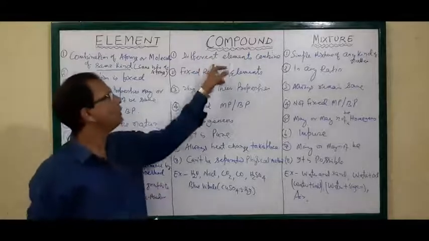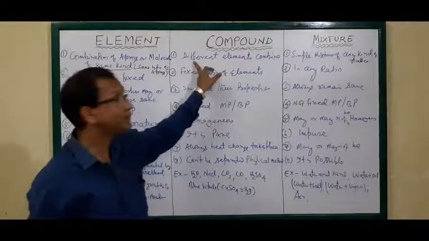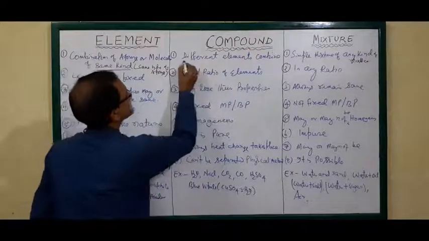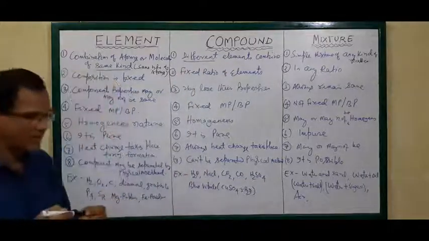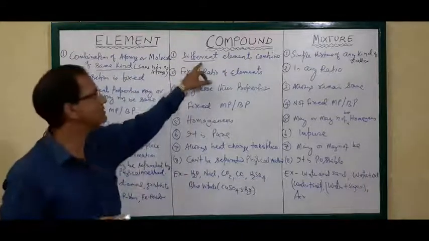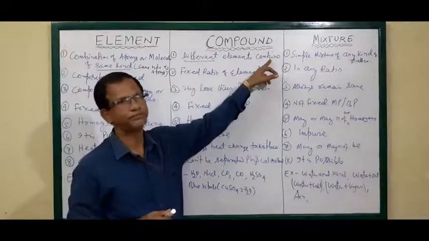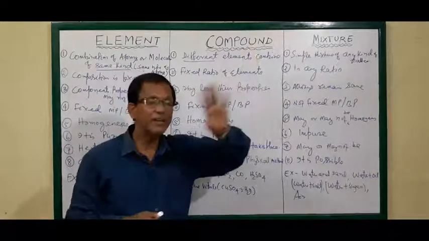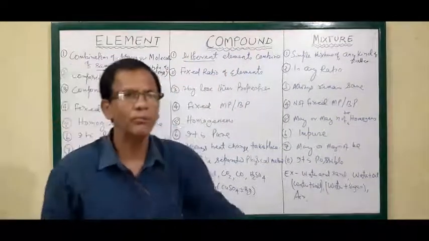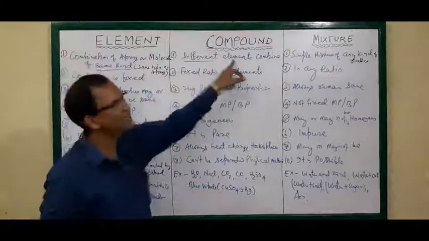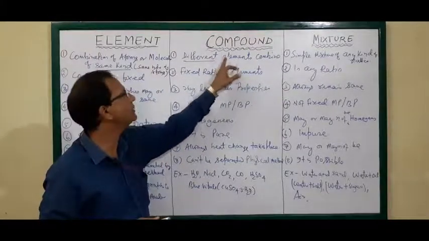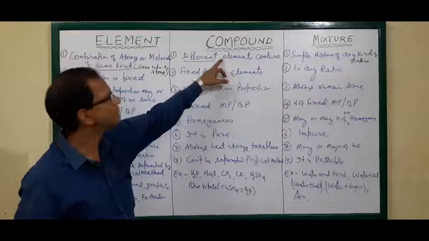Then compound. Compound is made of different elements combined. Same elements cannot form a compound, but different elements combine. When they combine, they produce a compound.